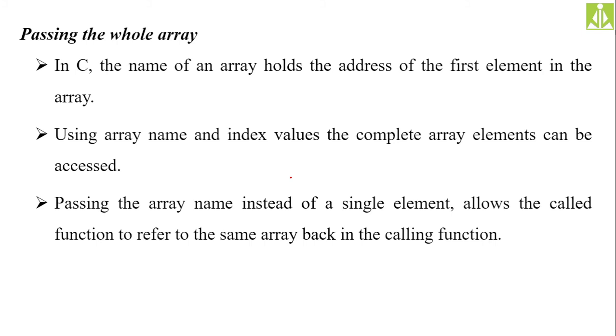Using the array name and index value, the complete array elements can be accessed. Just take the first location's address, that is the array name, and apply a suitable index. If you want to access the first element from the array, apply the 0th index. Second element, apply the first index. Third element, apply index 2. Likewise, we apply the index on the array name, where the array name is holding the address of the first element.